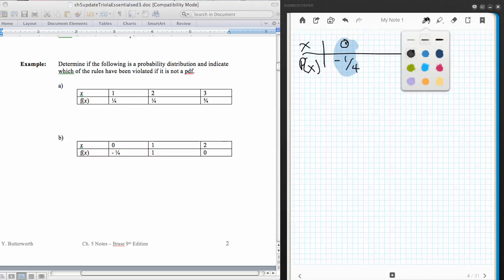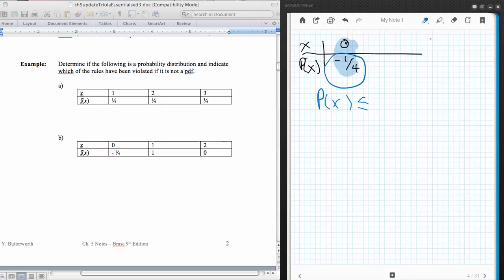We cannot have a probability that is a negative value. So this p of x is less than 0, and so it is not a probability distribution function. And that's irrespective of whether they would sum to 1 or not.